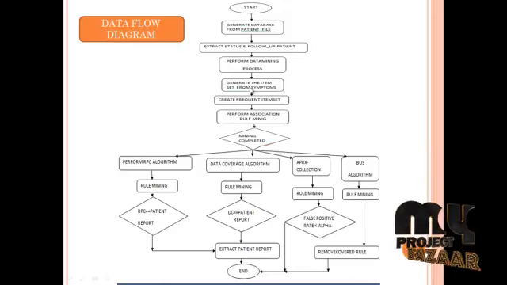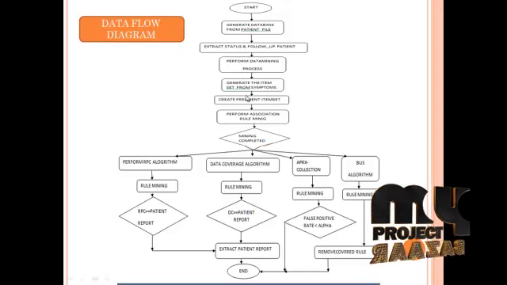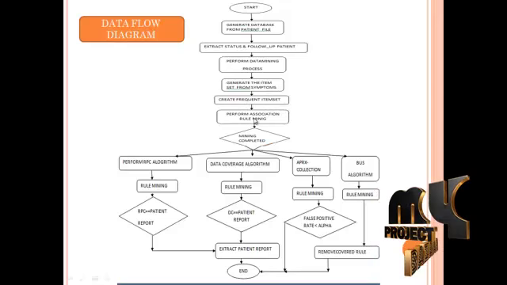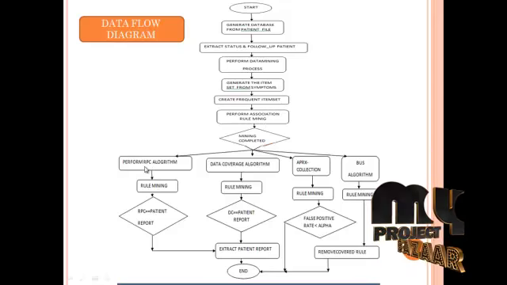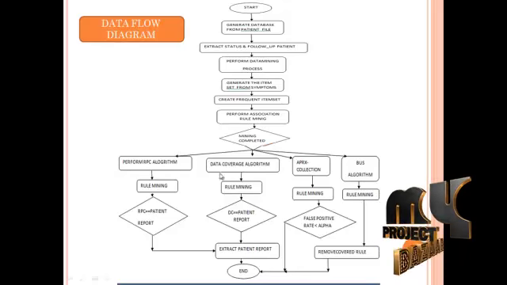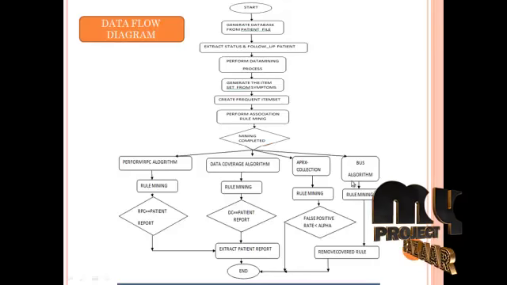Here we implement the symptom rules like diabetes symptoms, generate the frequent item set, and finally perform association rule mining. After mining is completed, we perform the RPC algorithm and data coverage algorithm, and the APRS collection and BUS algorithm.